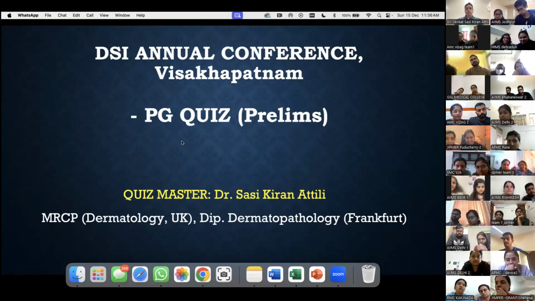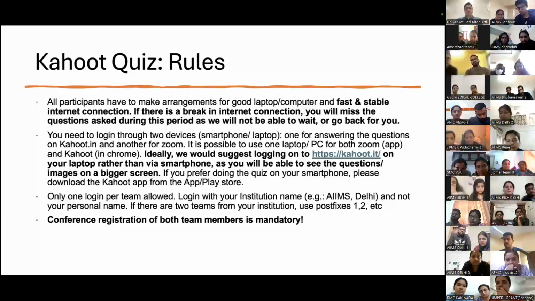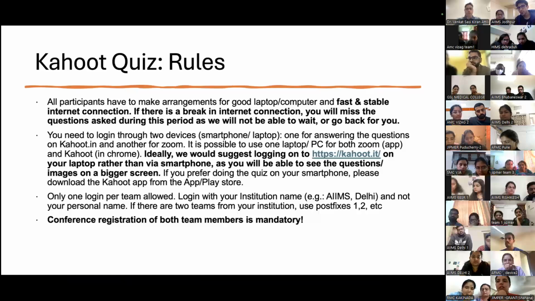Okay, some basic rules first. We've already told the participants, but all participants have to make arrangements for a good laptop or computer and a fast and stable internet connection. If there's a break in the connection, you will miss the questions asked during this period, as we will not be able to wait or go back for you. You need to log in through 2 devices, a smartphone and a laptop, one for answering the questions and another for Zoom. If you prefer doing the quiz on your smartphone, please download the Kahoot app, or you can do it on your browser. One login per team is allowed, and both members of all the teams have registered for the conference.